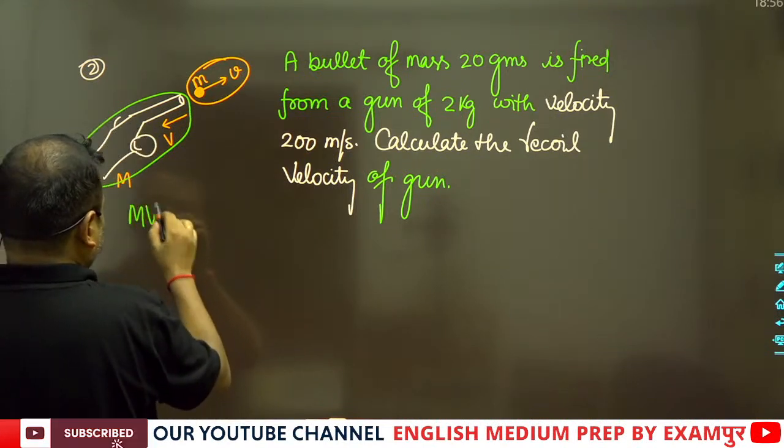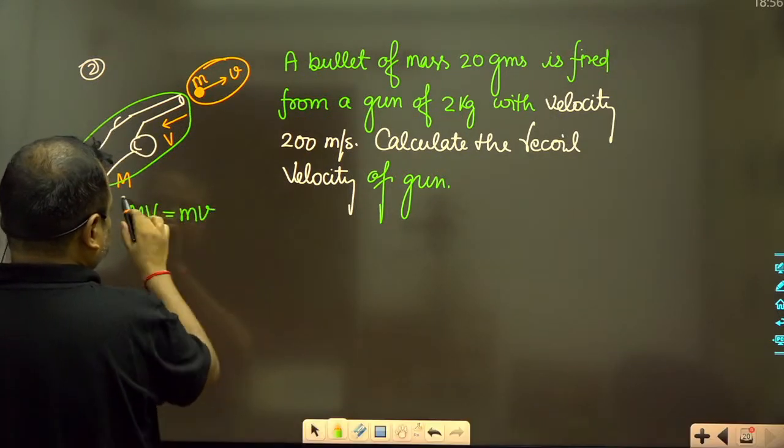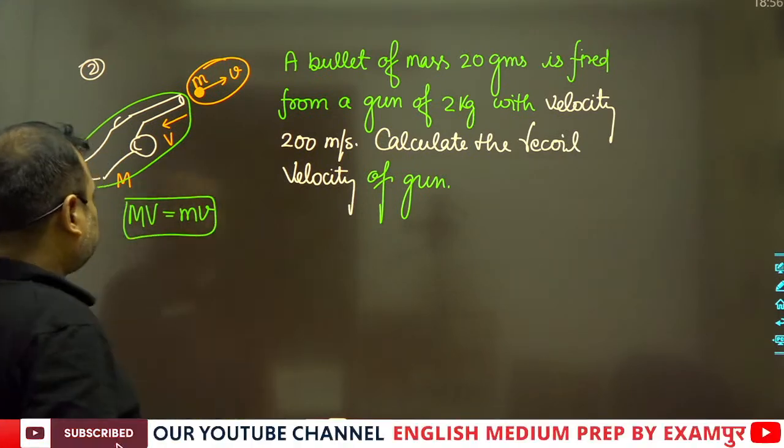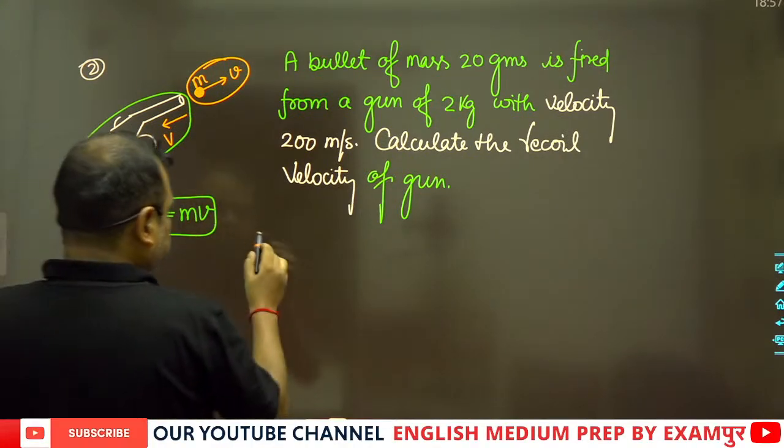It means capital MV is equal to small mv.